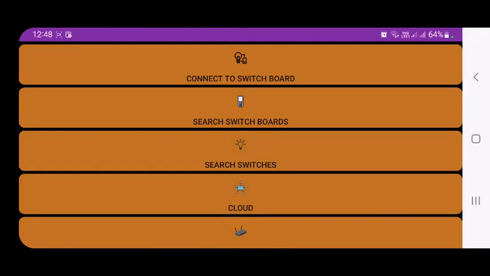Okay, so we are going to demonstrate the child lock feature. In the child lock feature, whatever switch you configure for child lock, that switch will not work if we do a manual operation. But when we operate it through mobile, it will work.